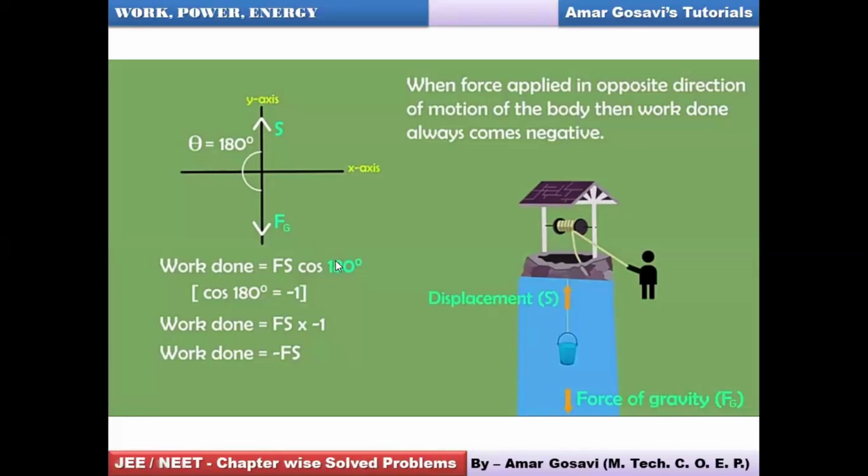And we know cos 180 will be minus 1. So put cos 180 as minus 1, and you get the work as minus F into S. Such work will be called negative work. So you can see when a force is applied in the opposite direction of the motion of the body, then the work done will always be negative. Please make a note of it.